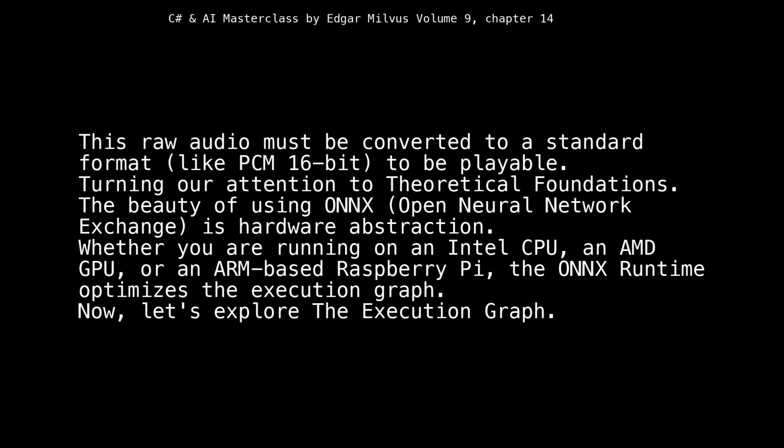Turning our attention to theoretical foundations. The beauty of using ONNX, Open Neural Network Exchange, is hardware abstraction. Whether you are running on an Intel CPU, an AMD GPU, or an ARM-based Raspberry Pi, the ONNX Runtime optimizes the execution graph. Now, let's explore the execution graph.